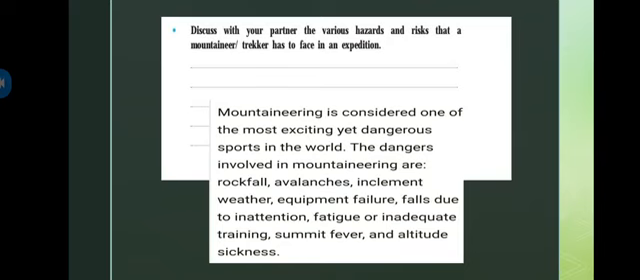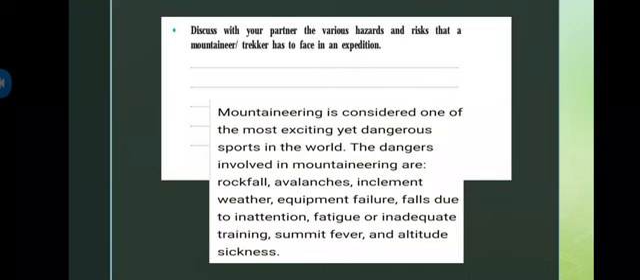So mountaineering is considered one of the most exciting yet dangerous sports in the world. Obviously mountaineering is a very exciting activity, we can say, right? But at the same time it's a dangerous one also. If we slip, we will fall down, right? And there is no chance of our safety or something like that.